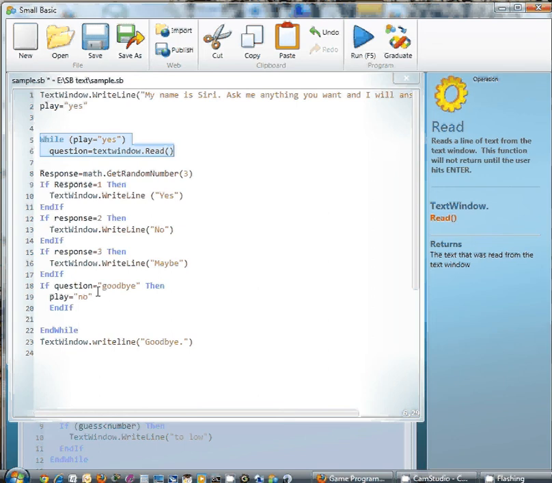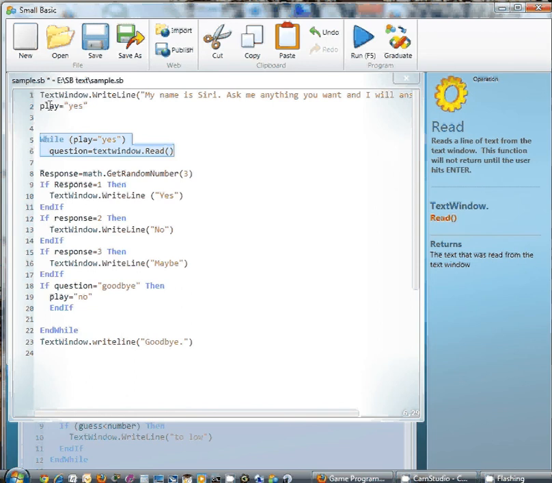And then here we have end while. End while is going to keep looping, so we're going to ask questions forever and ever. Now when a program has no way to exit the loop, that's called an endless loop, and we don't want that, because it would force the user to hit the Windows close button like this in order to stop the program. So we have a condition that tells us when the game is over.